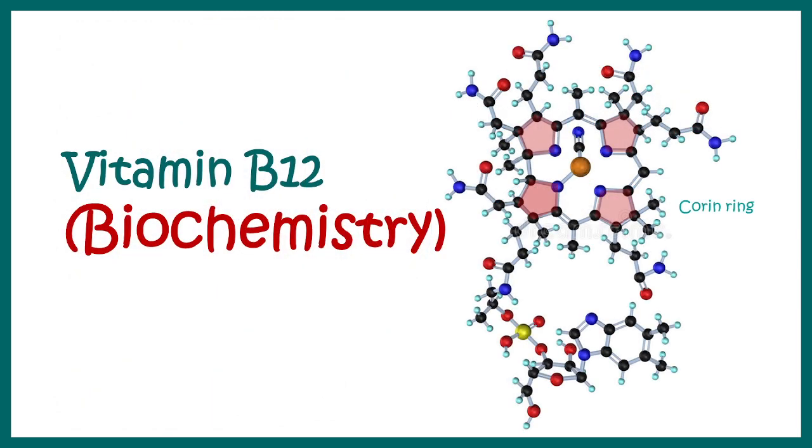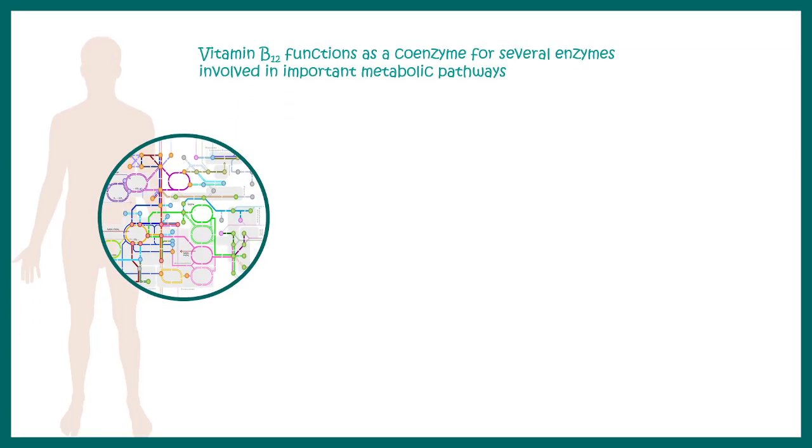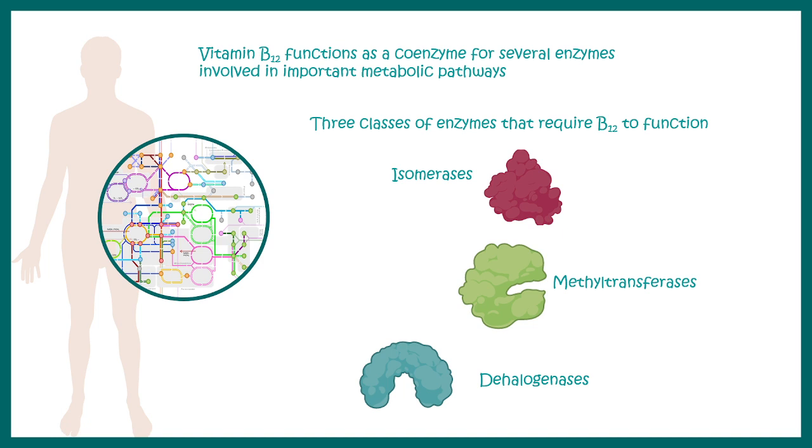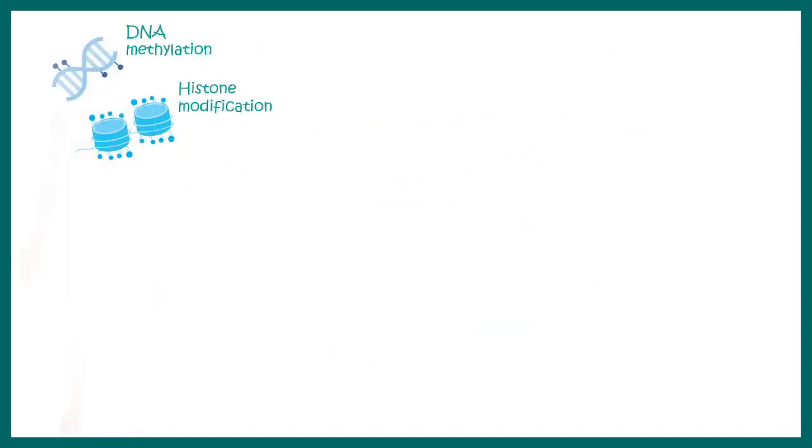Now let's talk about the biochemistry of vitamin B12. Vitamin B12 functions as a coenzyme for several enzymes which are involved in important metabolic pathways. Let me give you some examples. Now there are three classes of enzymes which require vitamin B12 for their function, and these enzymes are isomerase, methyltransferase, and dehalogenase. As we go along, we will understand their function in a bit more detail.